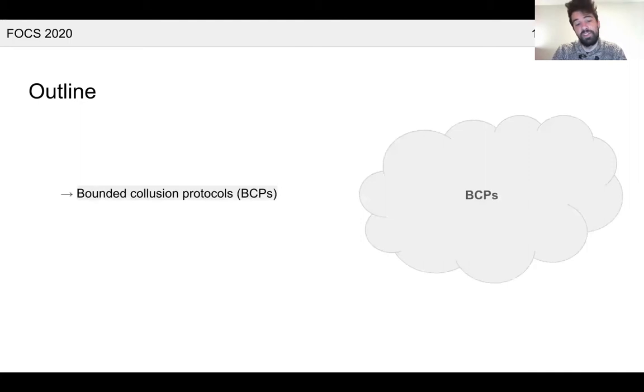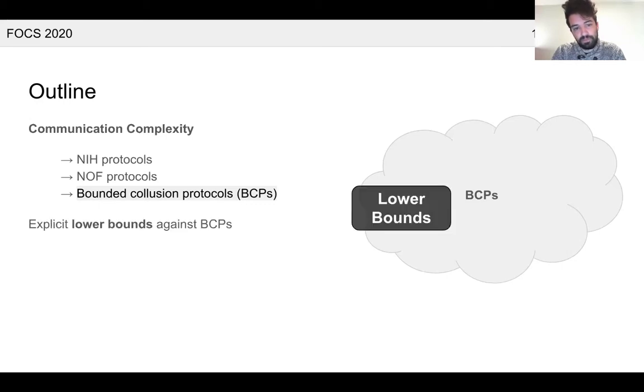The primary object of study in this work are bounded collusion protocols, or BCPs. These belong in the world of communication complexity, and so we'll start by talking about what communication complexity is. In particular, we'll recap the NIH and NOF models. Then, once we know what BCPs are, we'll begin by stating our main theorems.